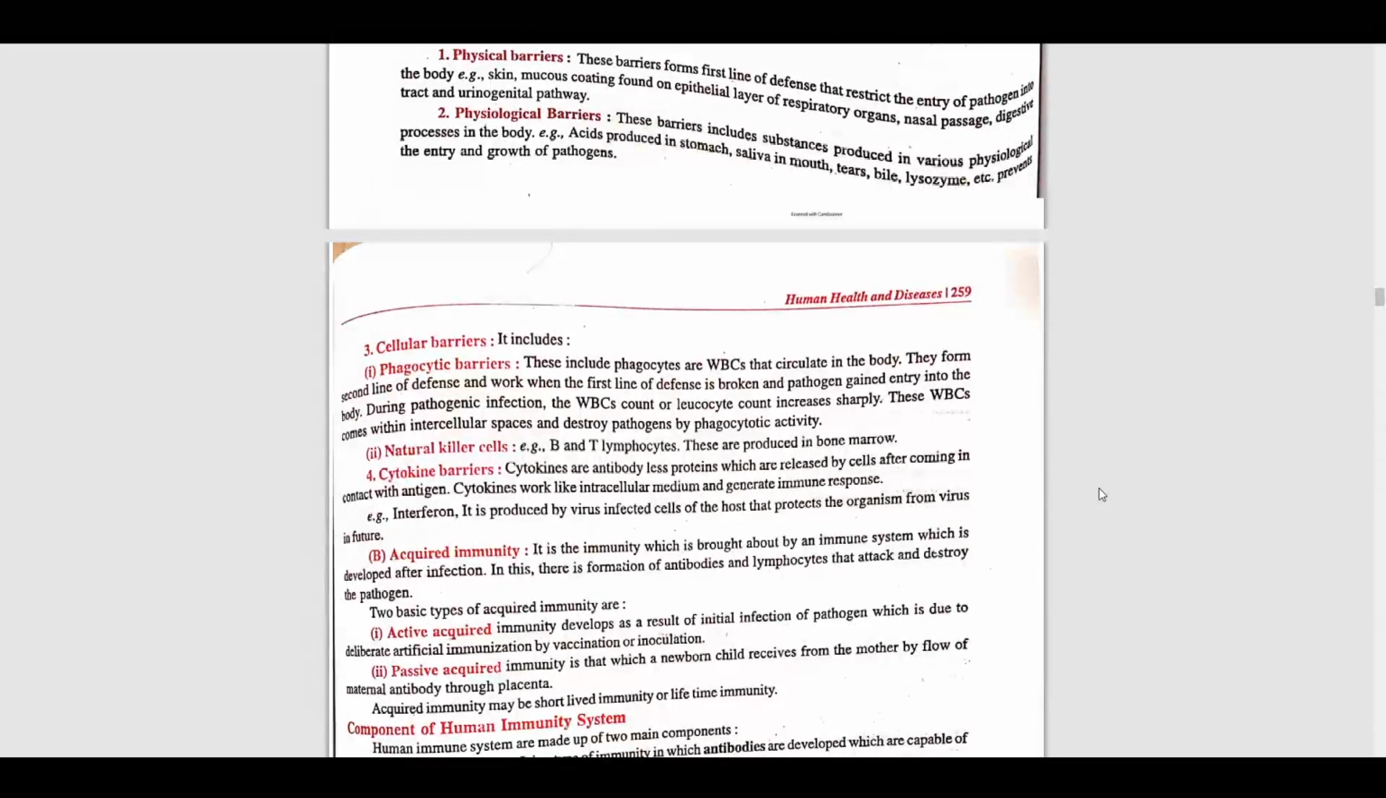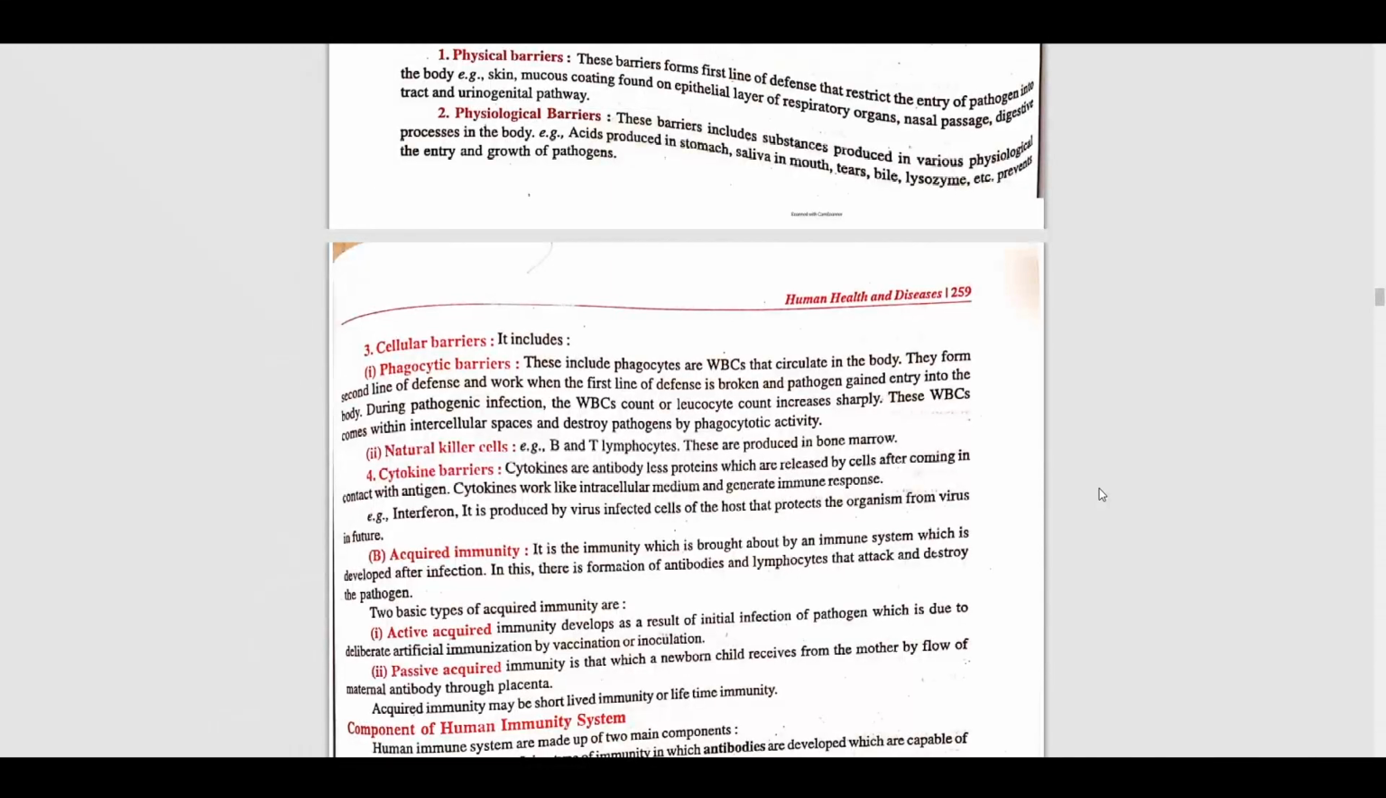Now we'll talk about the cellular barriers. The cellular barrier is divided into 2 points, the first being phagocytic barriers. Phagocytes are WBCs that circulate in the blood. During a pathogenic infection the WBC count increases sharply, meaning the number of WBCs suddenly increases.